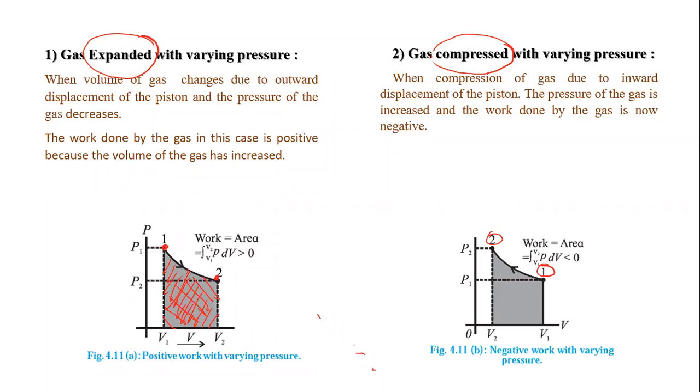And when we find out the work done, we get the same work done in both the cases, but here the work done is positive, and in this case work done is negative.